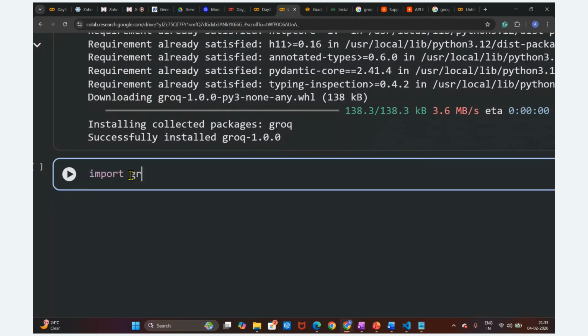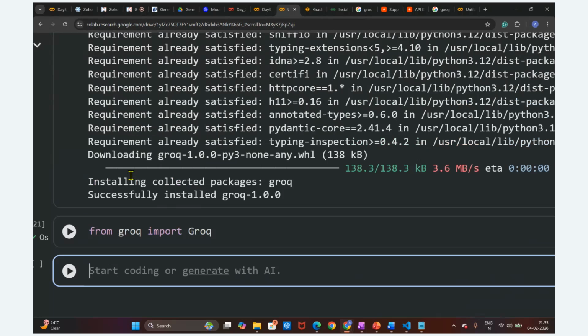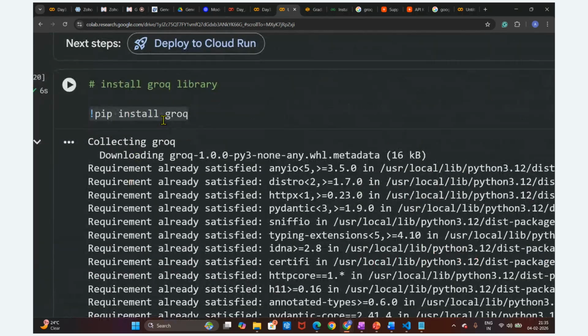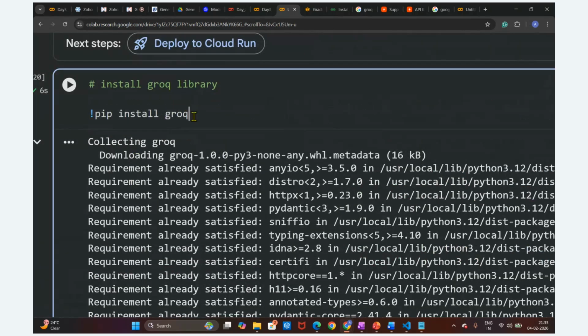We are going to import it from groq, import Groq. Initially we have downloaded this. First of all, we have to download this package because this package is not available in Python readily. So we have to download it. How are we going to download it? With the help of the pip manager. Pip is the package manager that we are going to utilize for the PyPI packages.